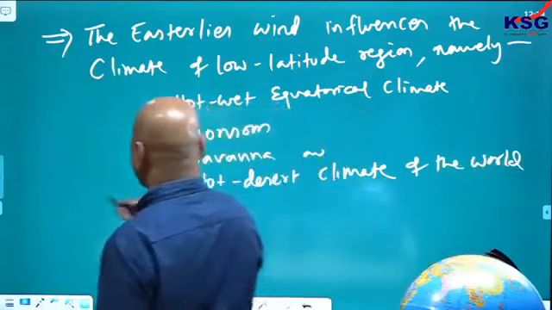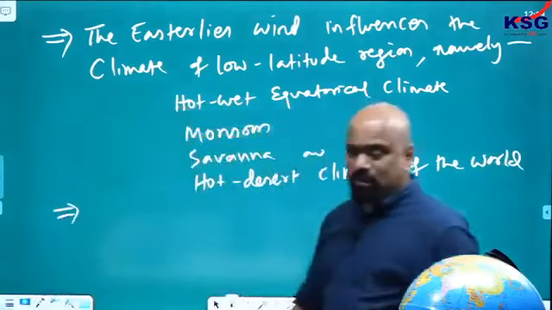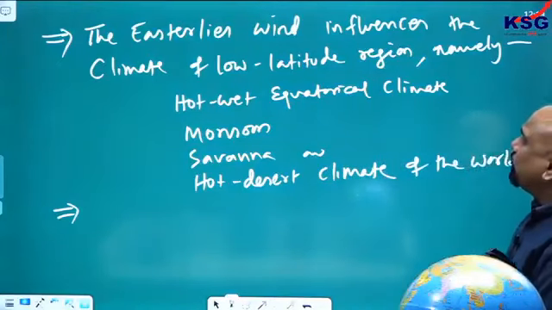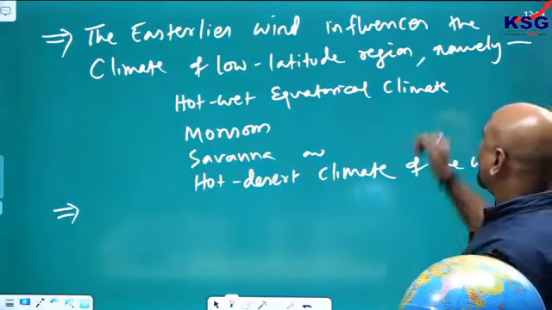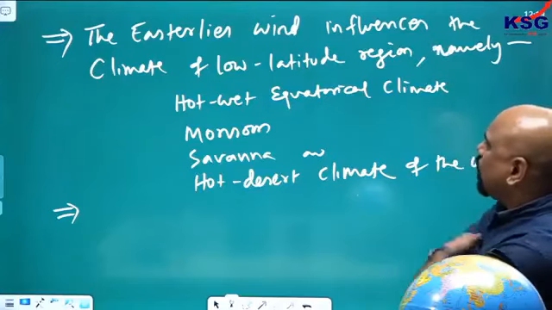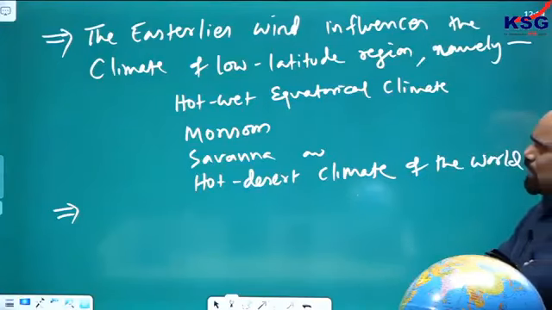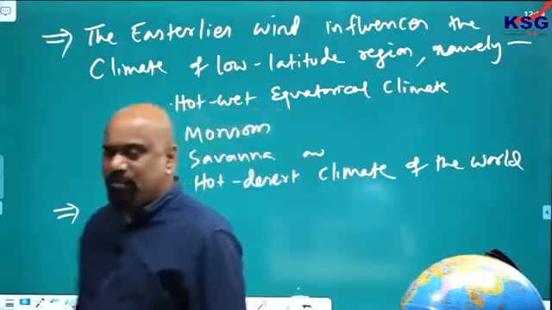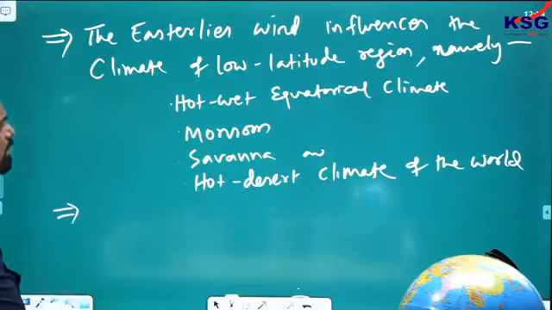So easterly wind is influencing the climate of low latitude regions. Namely it is hot, wet, equatorial climate, monsoon climate, savanna climate, hot desert climate. All these climates are being influenced by these easterly winds.